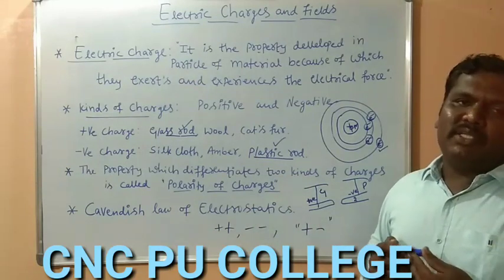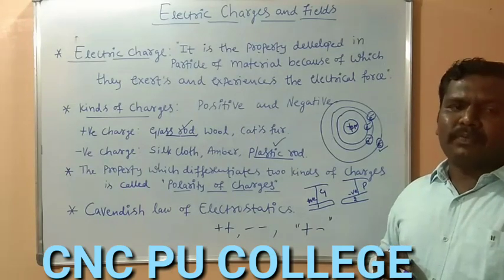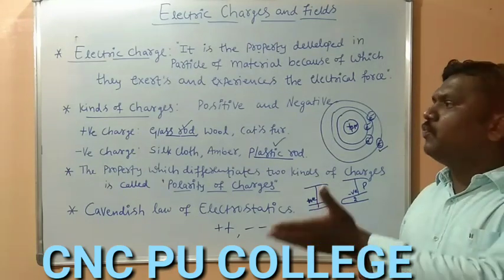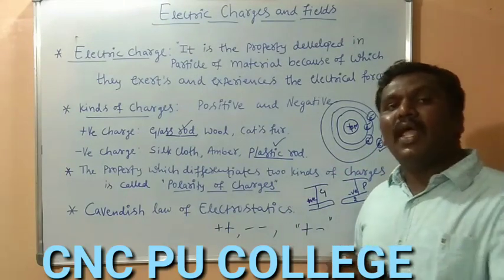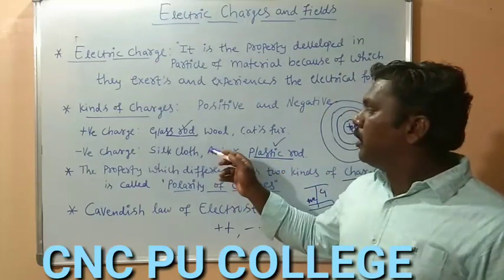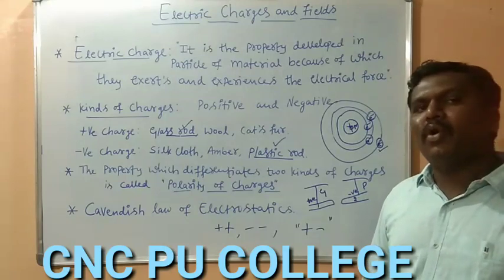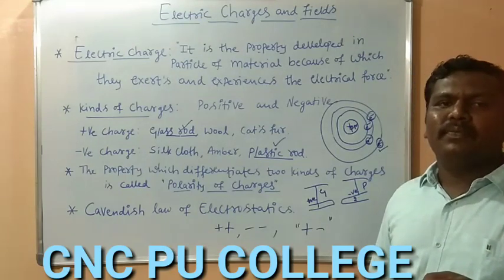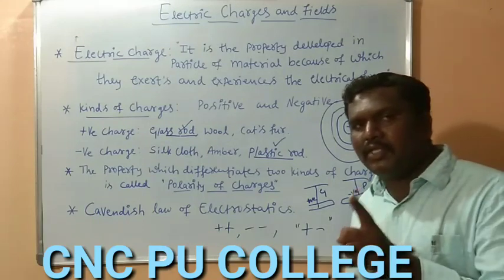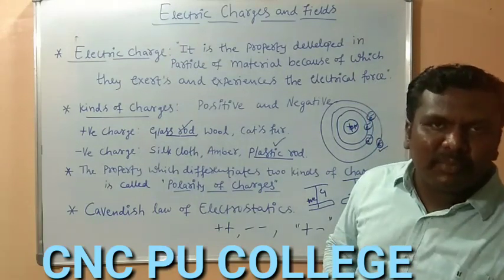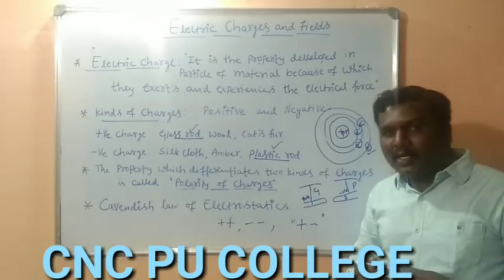So Benjamin Franklin coined the charges as positive and negative, and Thales of Miletus first gave the property of electrification, where he observed that amber rubbed against wool acquires the property of attracting dust or small pieces of paper. That is electrification. So what does electrification mean? The process of charging a body is called electrification.